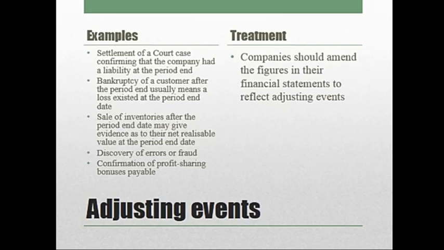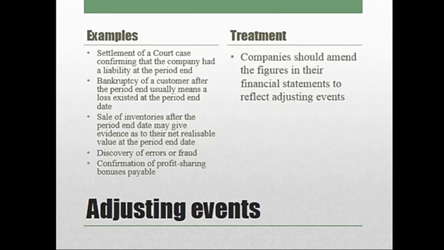If while recording the books of accounts, the accountant has made any mistake or error, then that has to be adjusted. So if they have entered more on the credit side, a debit entry has to be passed, and if they have entered more on the debit side, a credit entry has to be passed.